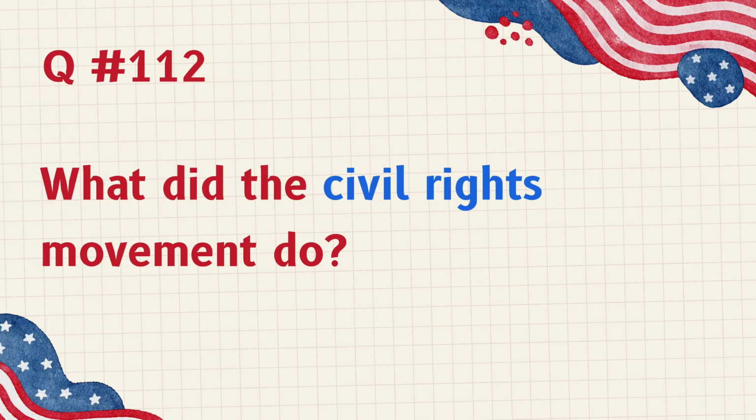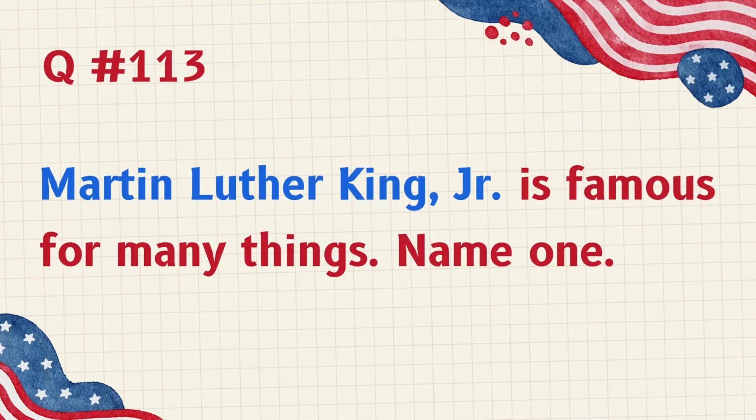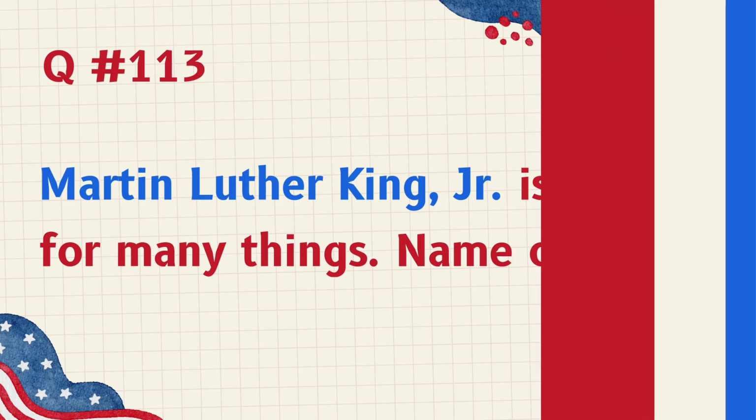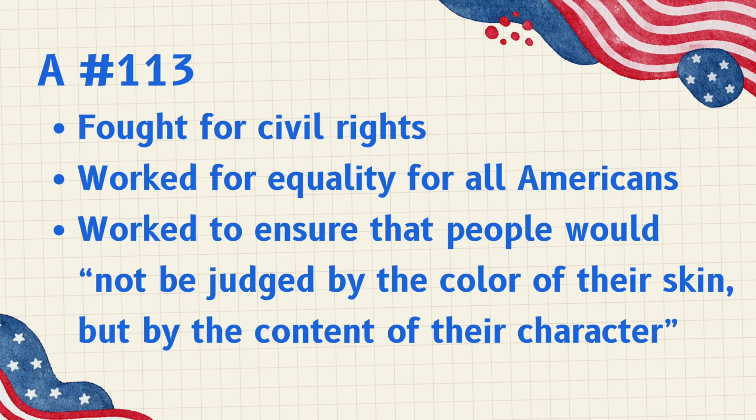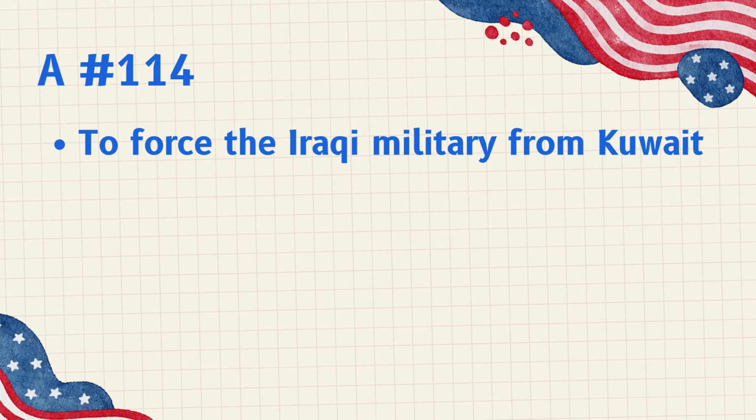What did the Civil Rights Movement do? Fought to end racial discrimination. Martin Luther King Jr. is famous for many things. Name one. Fought for civil rights, worked for equality for all Americans, worked to ensure that people would not be judged by the color of their skin, but by the content of their character. Why did the United States enter the Persian Gulf War? To force the Iraqi military from Kuwait.